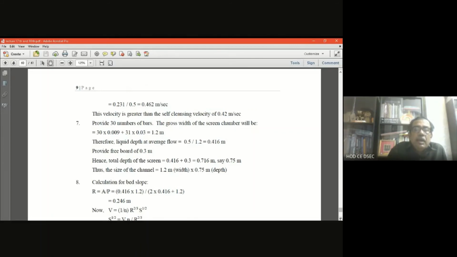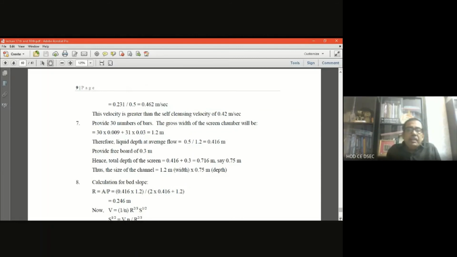And the depth of the flow, that is the liquid depth, that is the hydraulic depth. I will give it, because the area of the flow is 0.5 and the width is 1.2. So if you divide area by width, you will get the height, and that is 0.416 meter. That is the depth of the water in the screen channel.